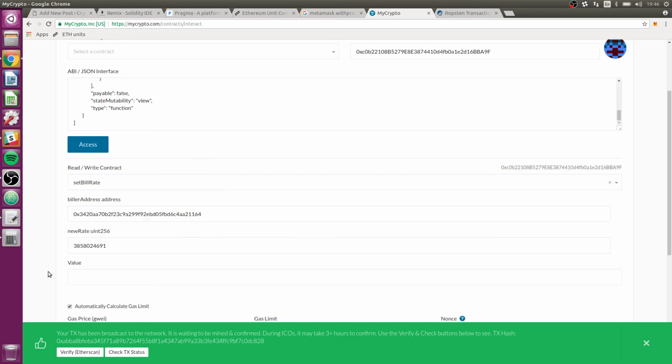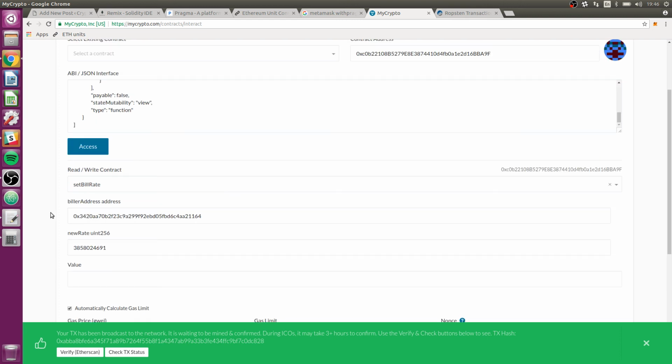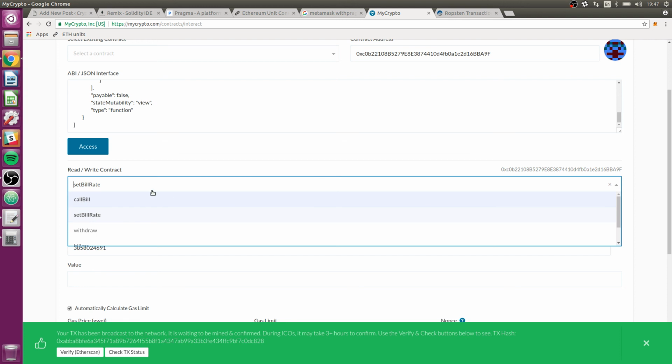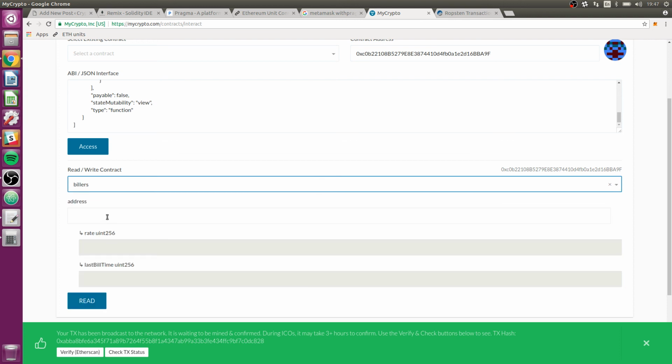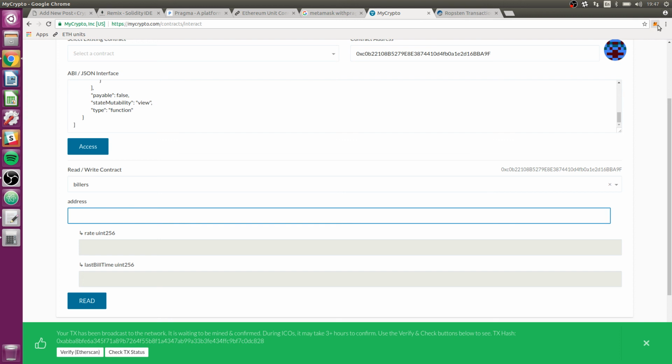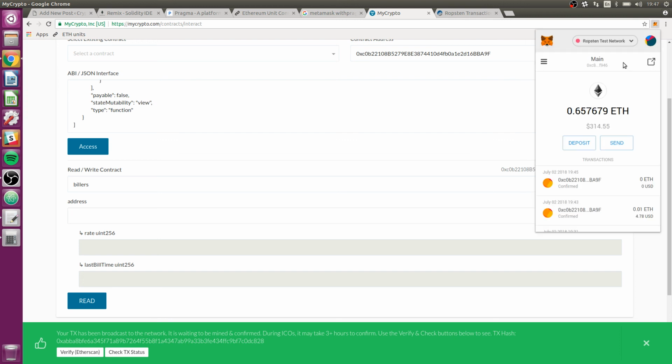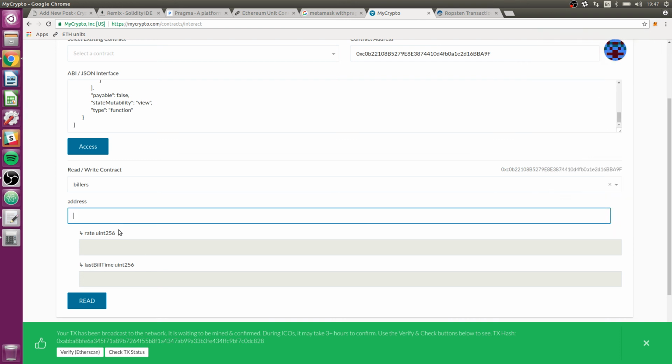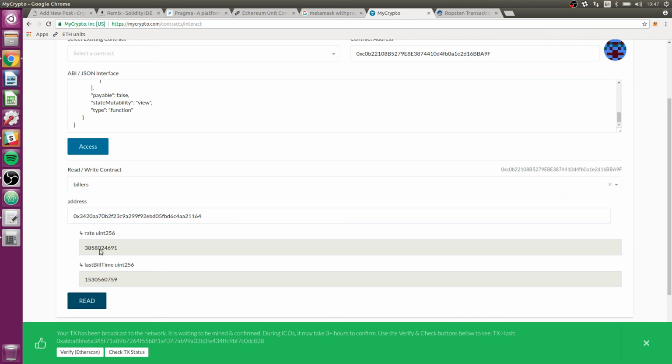One thing we can do is just check to make sure that the biller is in our structure, or in our mapping. So let's go to billers, and again we need to specify the address of the biller we want to query the information of. So I'll go here and change to test Alice, copy, change back to main, and then paste, read. Okay, there's our rate and our last bill time also.